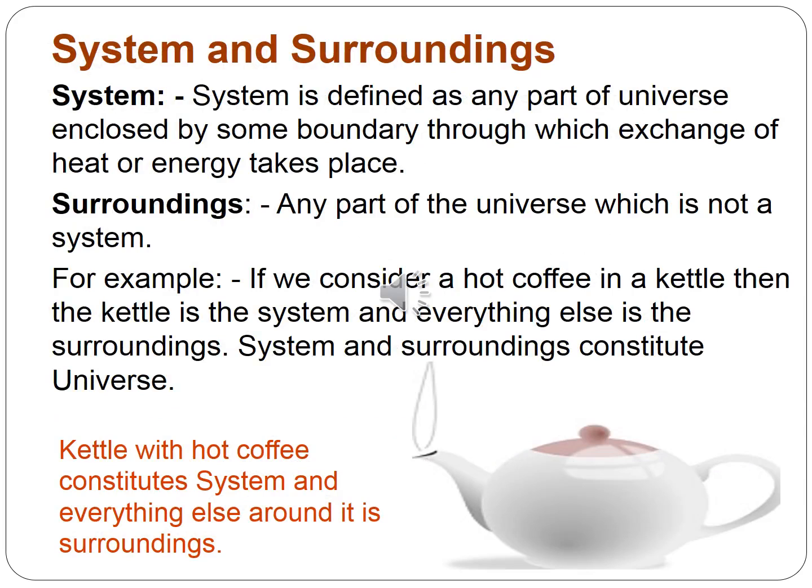Can you define system and surroundings? System is defined as any part of the universe enclosed by some boundary through which exchange of heat takes place, and surroundings is any part of the universe which is not the system. For example, if we consider hot coffee in a kettle, then the kettle is the system and everything else is the surroundings. System and surroundings constitute the universe.